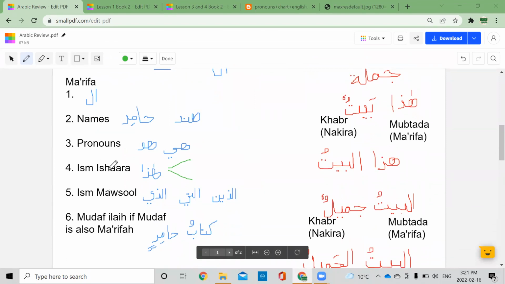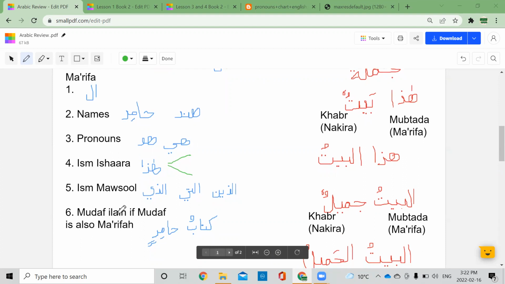And then we have Ism Mawsool. We covered this in book number 1. Alladhi for masculine, which means the one which, or which, right? You're talking about something specific. So alladhi is for masculine singular, allati is feminine singular, and alladhina is for plural. And then we have dual as well, but we're not covering that right now. So these are our Ism Mawsool. They are also ma'rifa. The last one, which is also ma'rifa, is that if the mudaf ilay is ma'rifa,